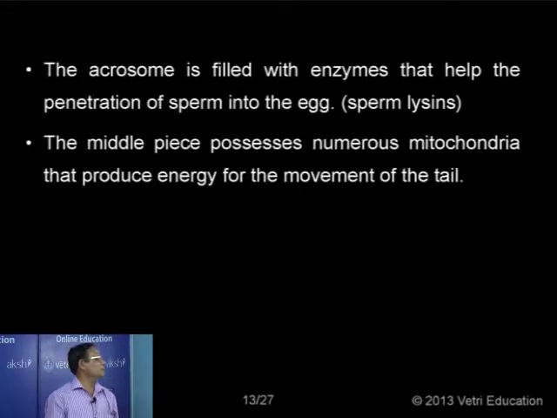The acrosome is filled with enzymes that help in the penetration of the sperm into the egg. We call this the spermolysin. It is of diverse chemical nature. In the case of human beings, it is called hyaluronidase. The middle piece possesses numerous mitochondria that produce energy for the movement of the tail.